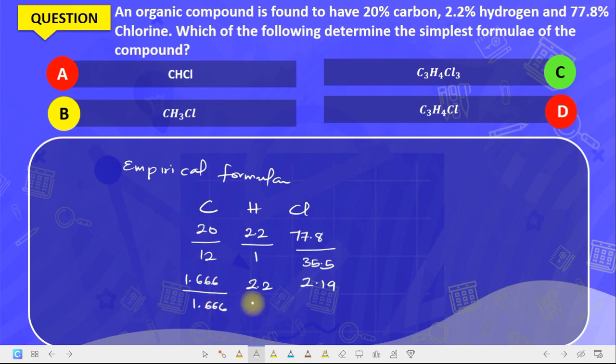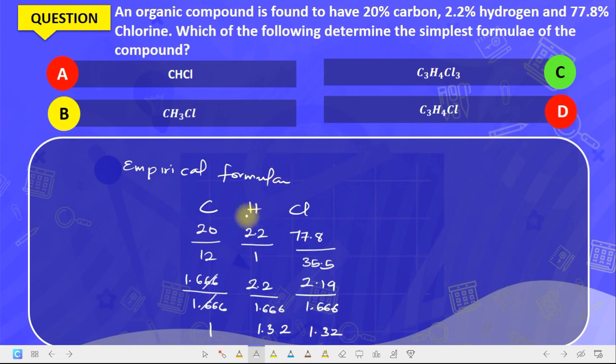So 1.66 divided by 1.66 gives 1. 2.2 divided by 1.666 gives 1.32. And 2.19 divided by 1.666 gives 1.31, which is approximately 1.32 also.